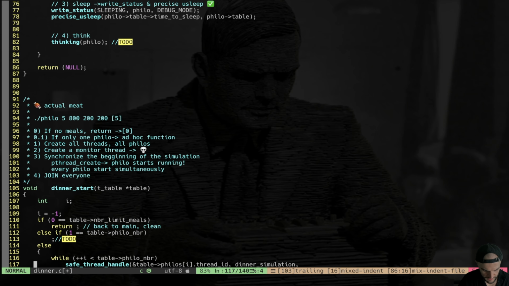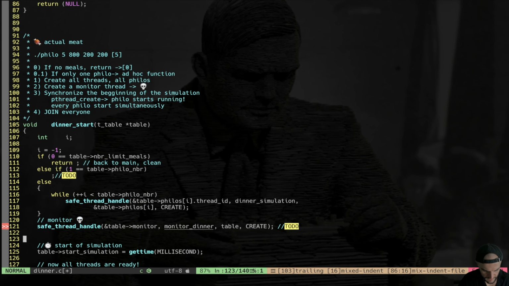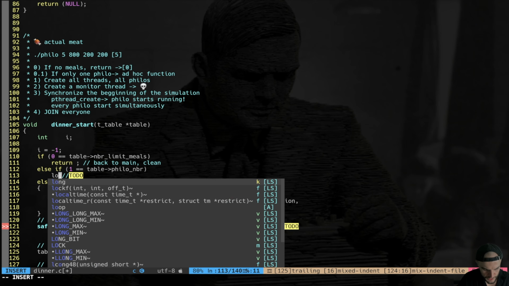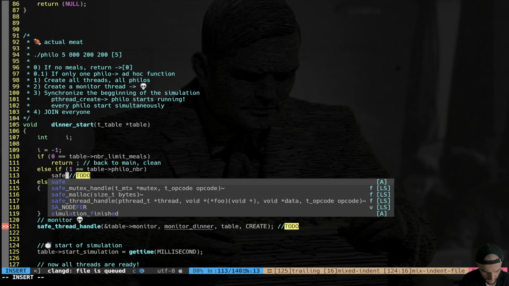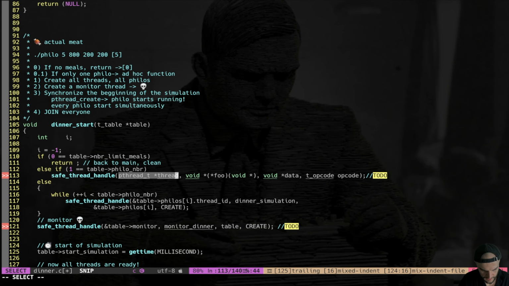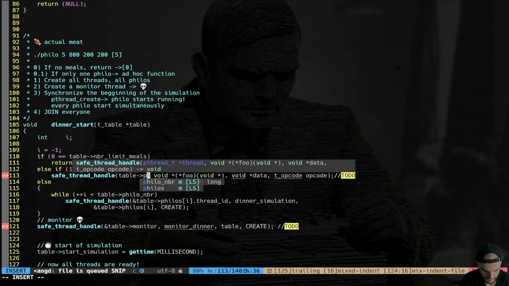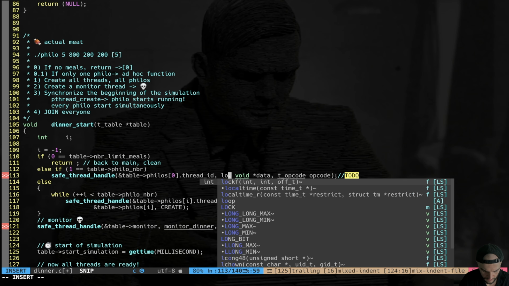All right, let's go back to dinner start here at the very bottom. We still have to handle one philosopher, so we're gonna do a function that I call lone philo, or better, I'm gonna create another thread just to make it more real. So safe thread handle. I take table philosophers in position 0 this time. Thread ID function is gonna be lone philo.